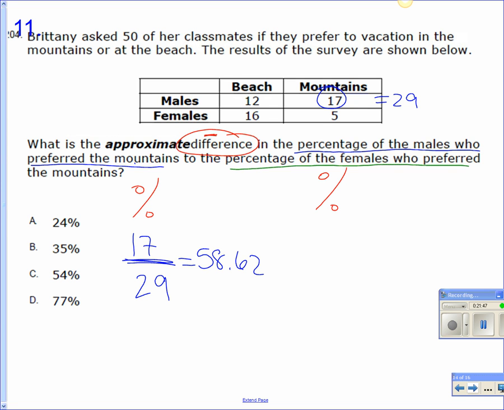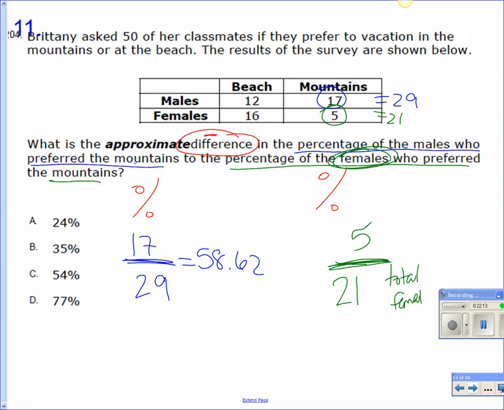All right. Gracie, help me with this second one. Percentage of females who prefer the mountains. What number is going to go on the bottom, Gracie? So when it says percentage of females, I need all the females, the total females. 21. And then what number goes on top? 5. What are y'all getting for that one?